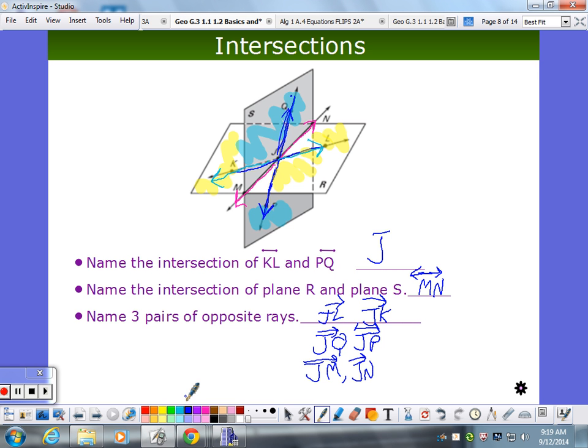Other questions? Yeah? So is line MN the only one that you can put down, or could you put down the other? Do you see any other lines where these two planes are intersecting? You can think about 2 pieces of paper, and you cut a slot in one, and put it through.